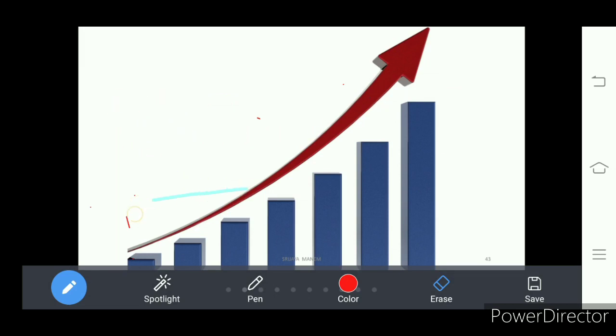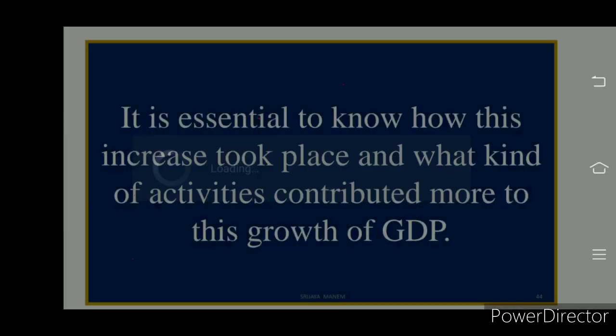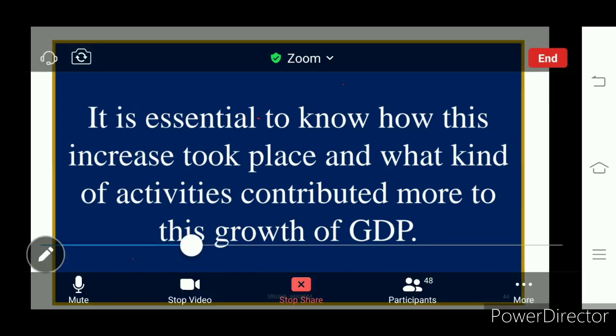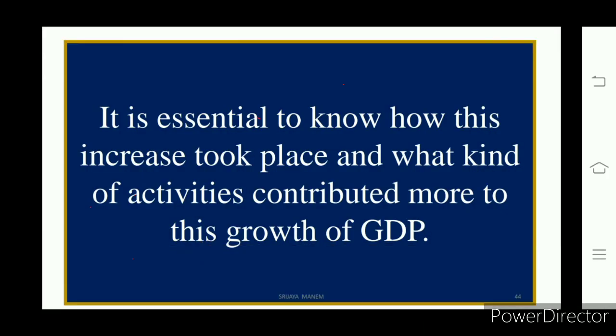In the textbook, we have a table. Understand? A table showing what happened to the GDP from 2009 to 2010. The values are given in the textbook. Open the textbook after the class and see there. It is 2009 to 2010 that is given there. If you look at the values, the GDP decreased.